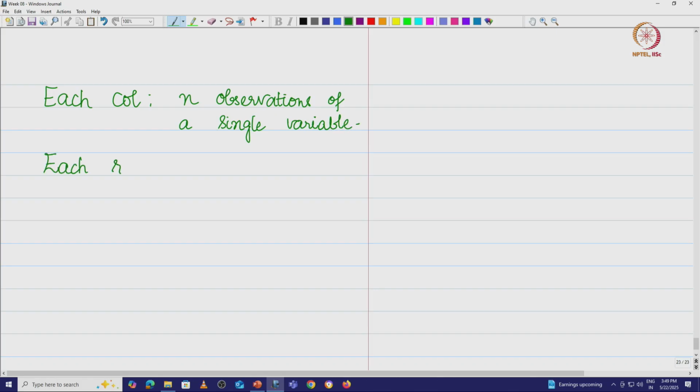Each column corresponds to n observations of a single variable, and each row is one observation of p variables.